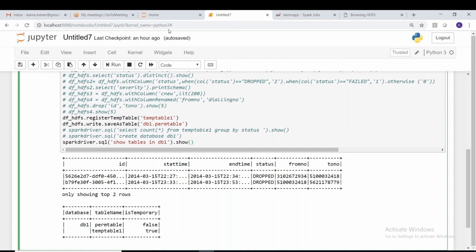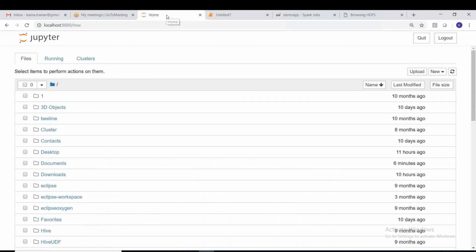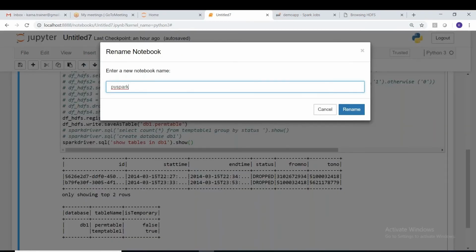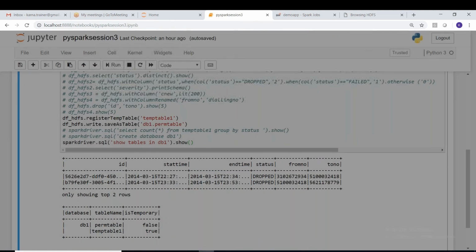I will try to show you where these are available. Let me save this as PySpark, today's third session, Session 3. Okay, now go here, and where is this all located?